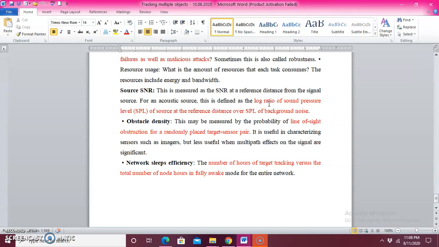Then network sleep efficiency: how many hours the node is tracking the target versus the total node hours, whether it was in awake mode or sleep mode, is how you calculate the efficiency. Out of these performance indices, we can have the model for tracking the target position. This is how they have calculated.